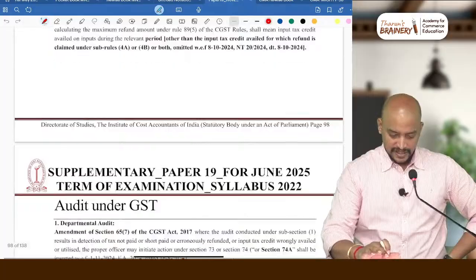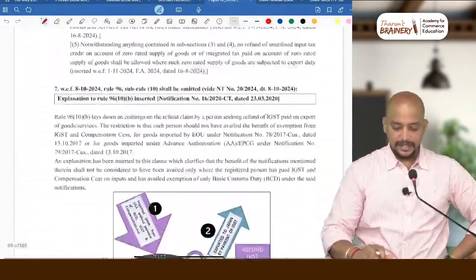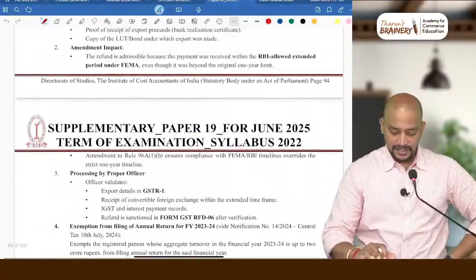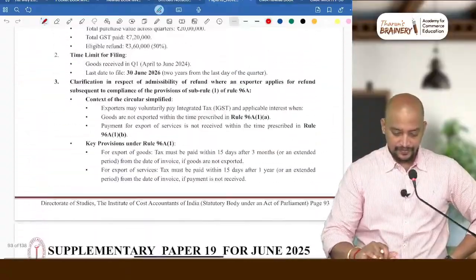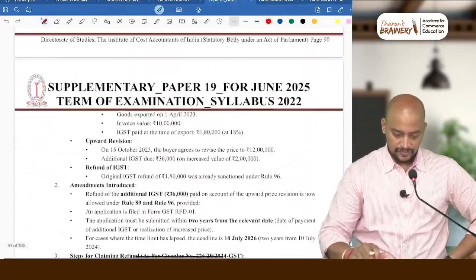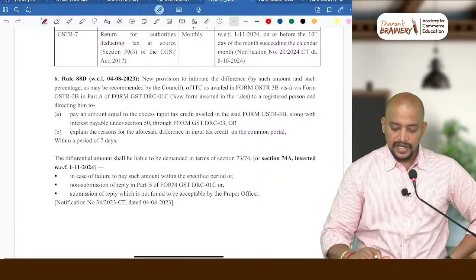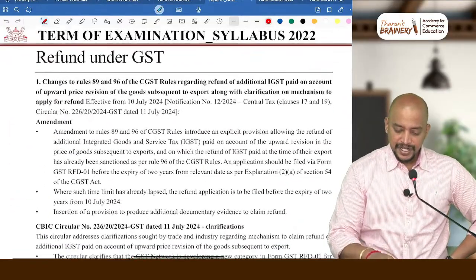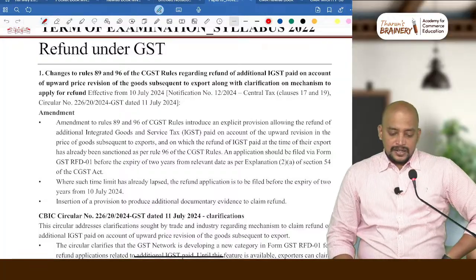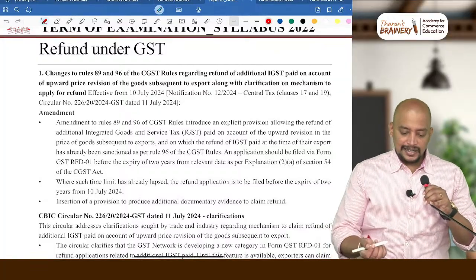I don't know where we stopped last class. Refunds, correct. In refunds we were discussing. Yes. So this and all we have already completed. Look into these refunds. So this is nothing.